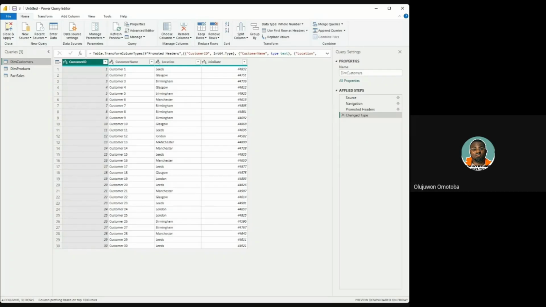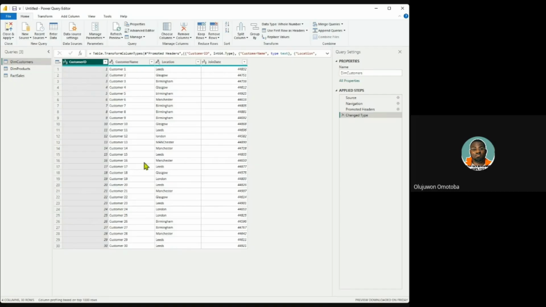All right. So moving forward, I want us to look into the dim customers and fix the inconsistent text. Before we continue, another thing we need to familiarize ourselves with is the data types. Data type tells you the type of data that is expected in that column. Once you set the data type, the system intelligently fixes that column to suit that data type. Like customer ID, everybody can see that they are integers.